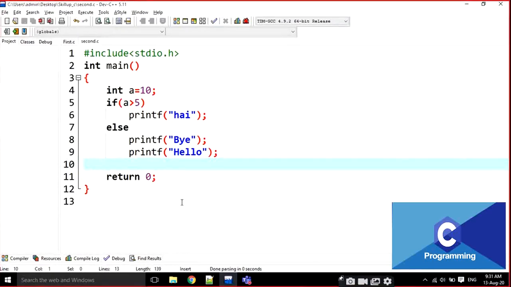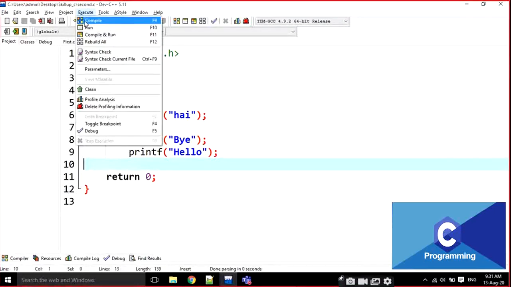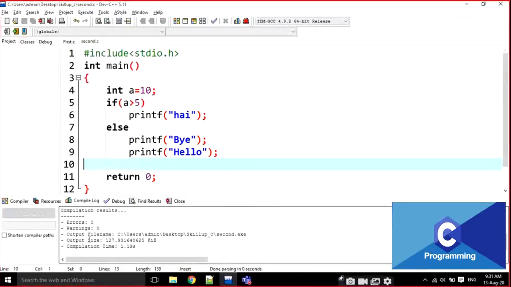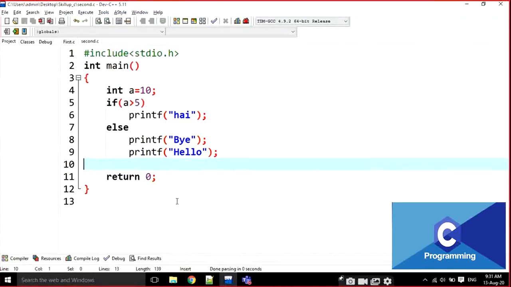Can anyone guess what is the output here? Error. Hi and hello, sir. No, only hi. Error, sir. Okay. I will compile it, I'm not executing it. I'm just compiling it. Is there any error here? There is no error at all.